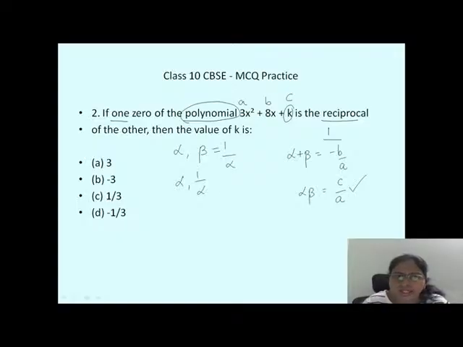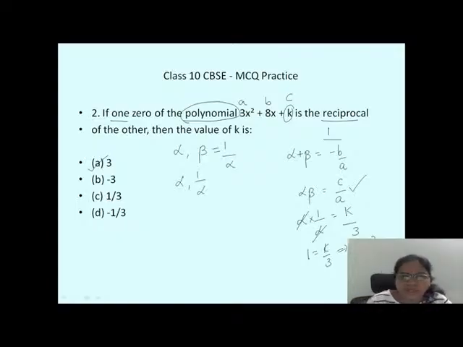Done. What is alpha here? Alpha only. What is beta? Beta is 1 by alpha, as the question is saying it is a reciprocal of one zero. I have written 1 by alpha. Now c by a is k by 3. Done. So alpha alpha cancel. 1 is equal to k by 3. That implies k is equal to 3. So option number A is the right answer. No, option number C is wrong. So option number A is 3.